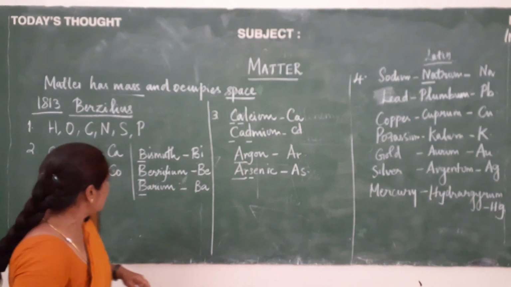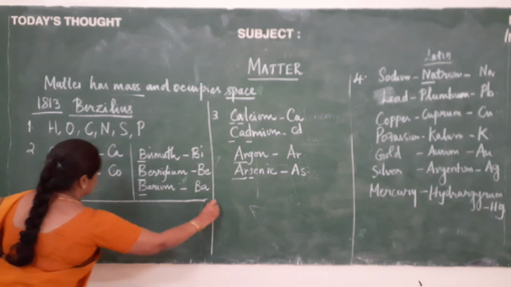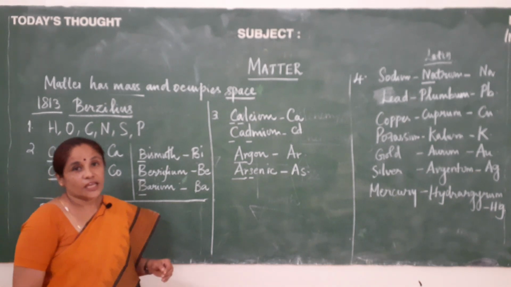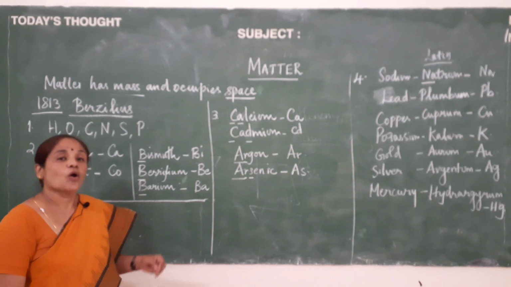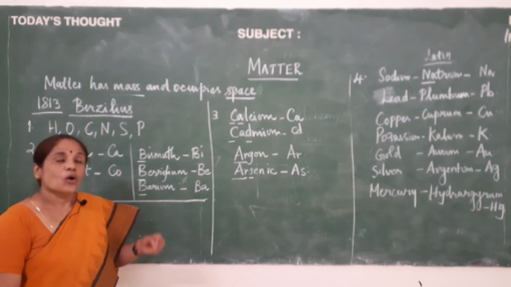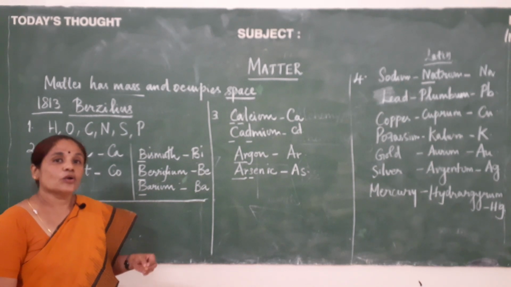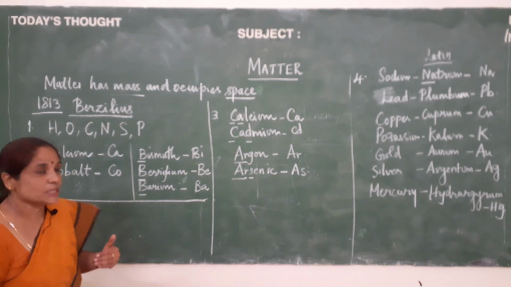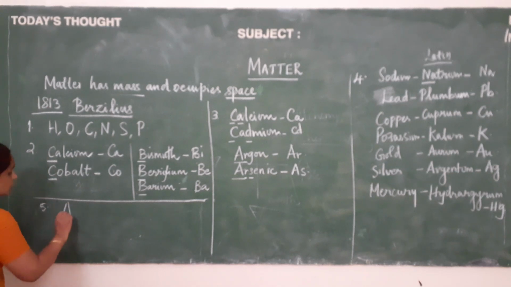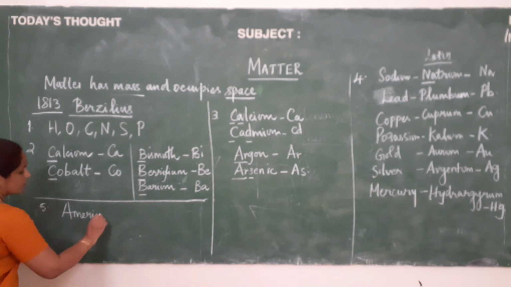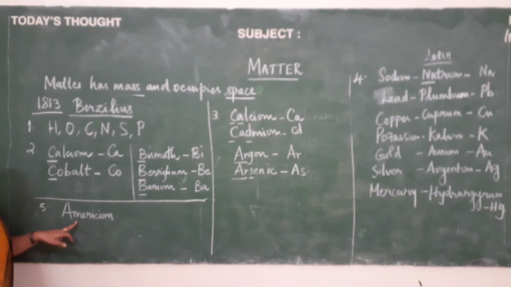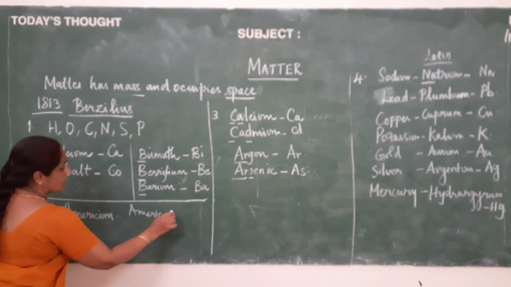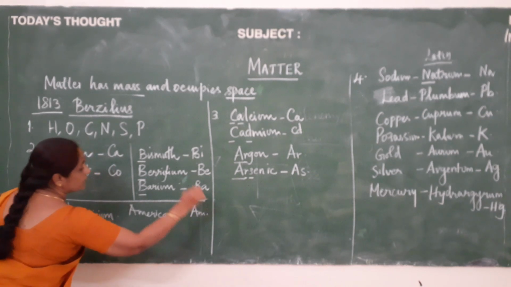And the last point will be, for some elements they are getting the names from the name of the country or the name of the scientist or Greek mythology or from the name of the planet. Let us see what those elements and their symbols are. For americium, it is getting its name from America, the country America, and the symbol is Am.